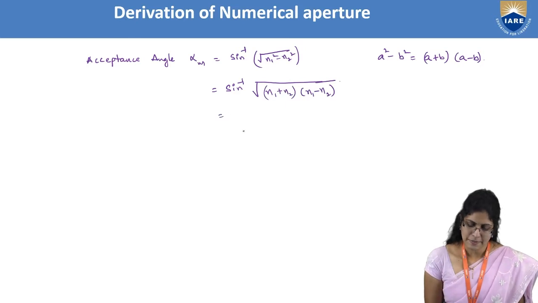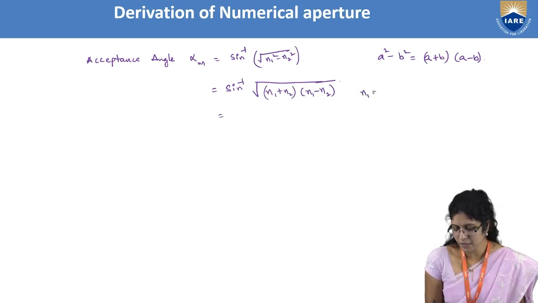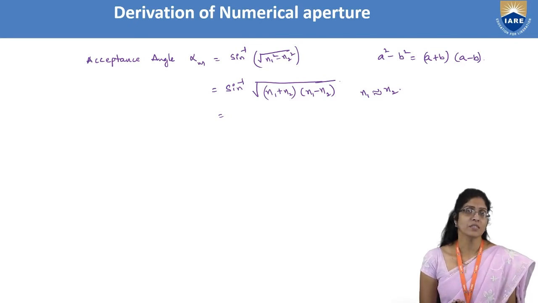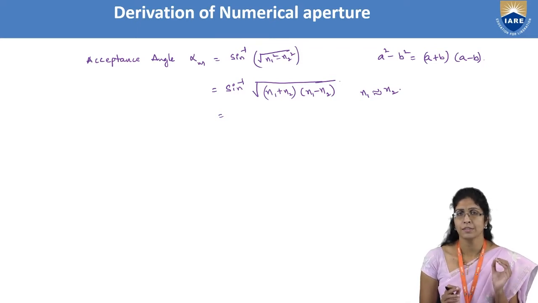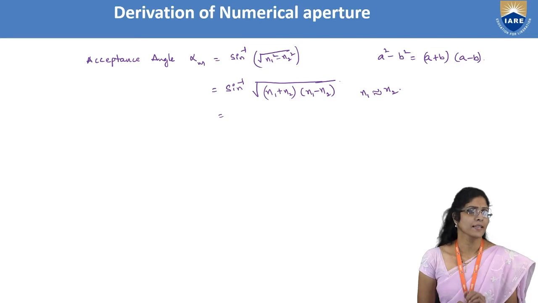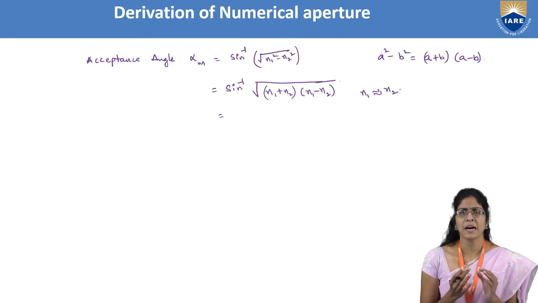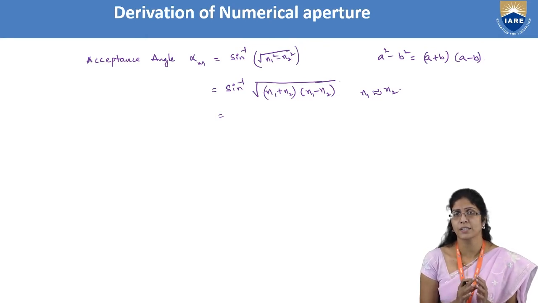For my convenience, I want to use this logic where n1 will be almost equal to n2. Of course, the standard need for a good optical fiber is n1 should always be greater than n2, but the difference will not be much. Mostly the first invented optical fiber and the started optical fiber are both made with silica, but the cladding is subjected to doping of a very small quantity, so that n2 will not vary much from n1.